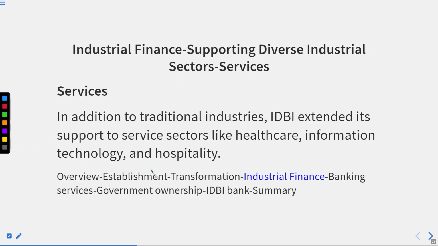Services. In addition to the traditional industries, IDBI extended its support to service sectors like healthcare, information technology, and hospitality. Okay, because these are industries in their own right. Got it? So that's why it is very important to promote them. Like healthcare you could promote, information technology you could promote, hospitality you could promote.